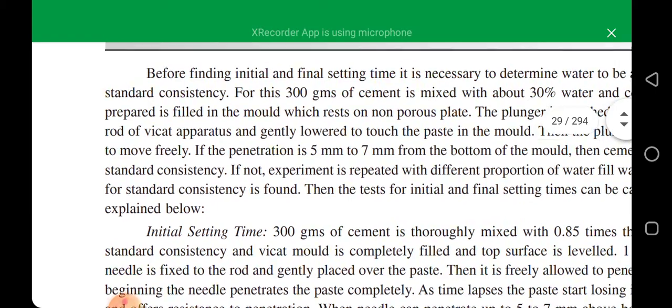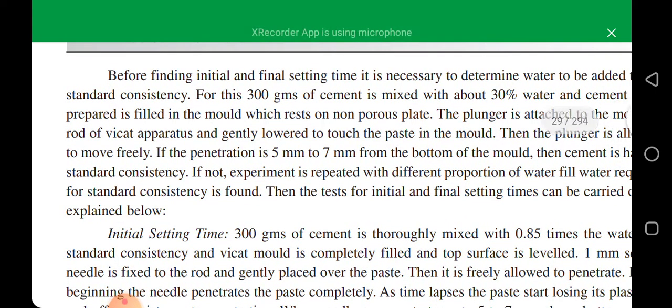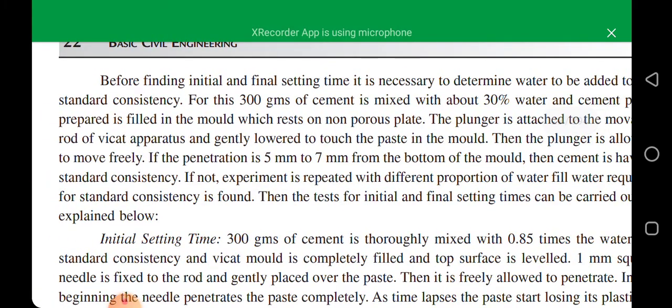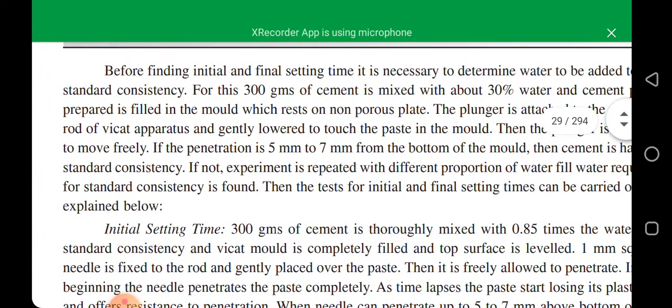So before finding initial and final setting time, it is necessary to determine the water to be added. For this, 300 gram of cement is mixed with about 30% water and the cement paste prepared is filled in the mold which rests on a non-porous plate.